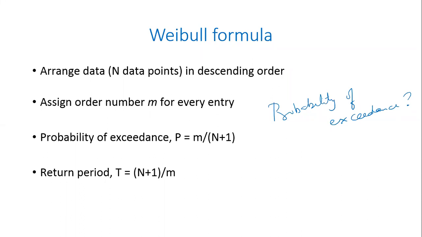So it is never good to say something is impossible, right? Therefore, we use this n plus 1 technique. It's just a simple mathematical trick to ensure that you don't get p equal to 1. That way you compute the probability of exceedance, and then the return period is simply 1 by p, so that becomes n plus 1 by m. This is what is called the Weibull formula. It's a very popularly used technique for estimating probability of exceedance.